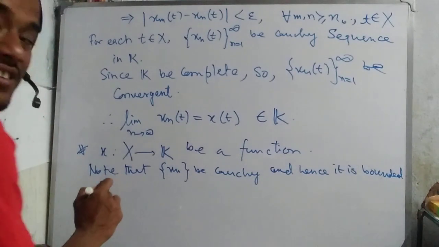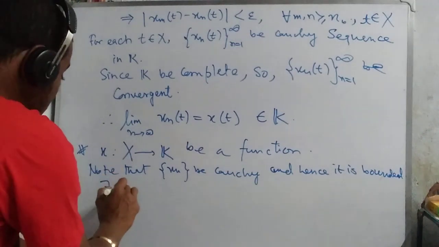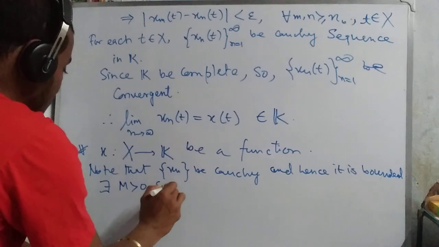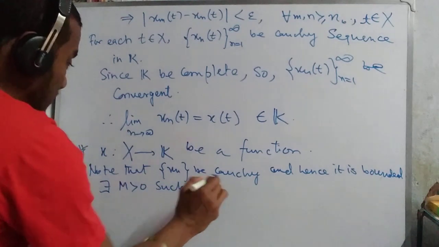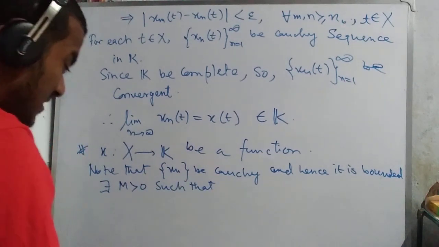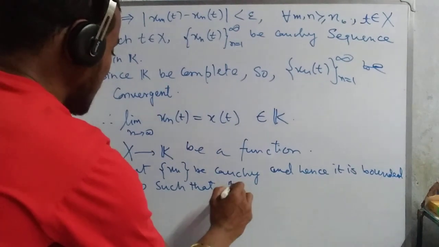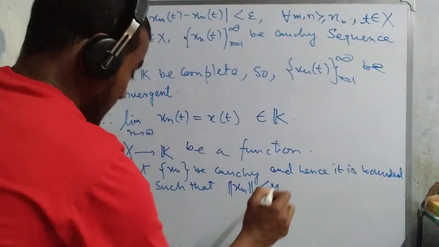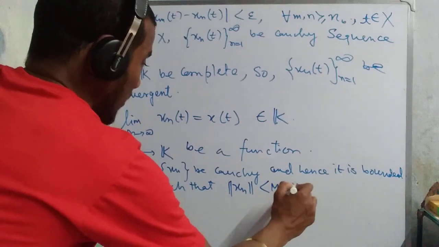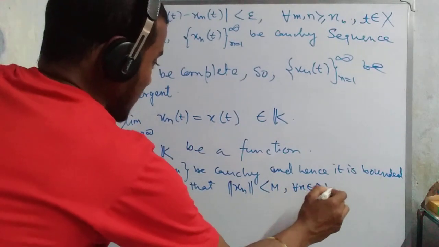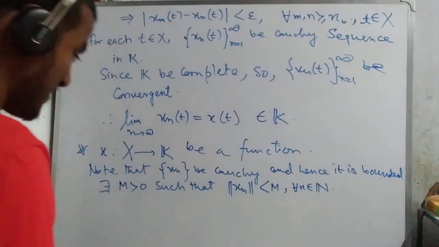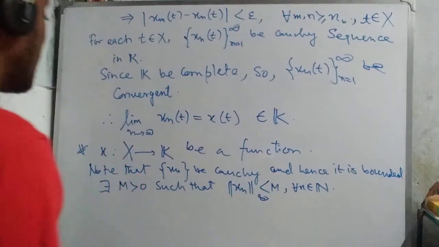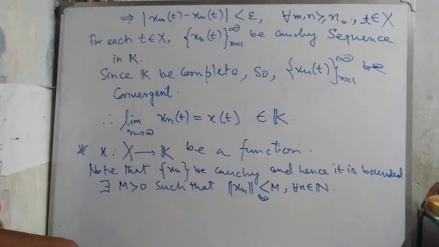There exists M greater than 0 such that ||x_n|| is less than M for all n belongs to the natural numbers.